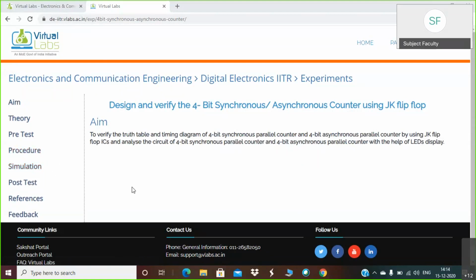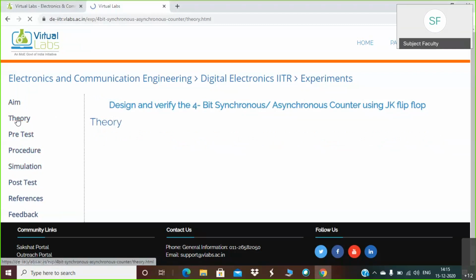Two raised to power n, right? So here n is nothing but 4. A 4-bit asynchronous counter will have 4 flip-flops in it. So 2 raised to power 4, 16 counts will be possible. Again, there are different sections: aim, theory, pretest, procedure and simulation.